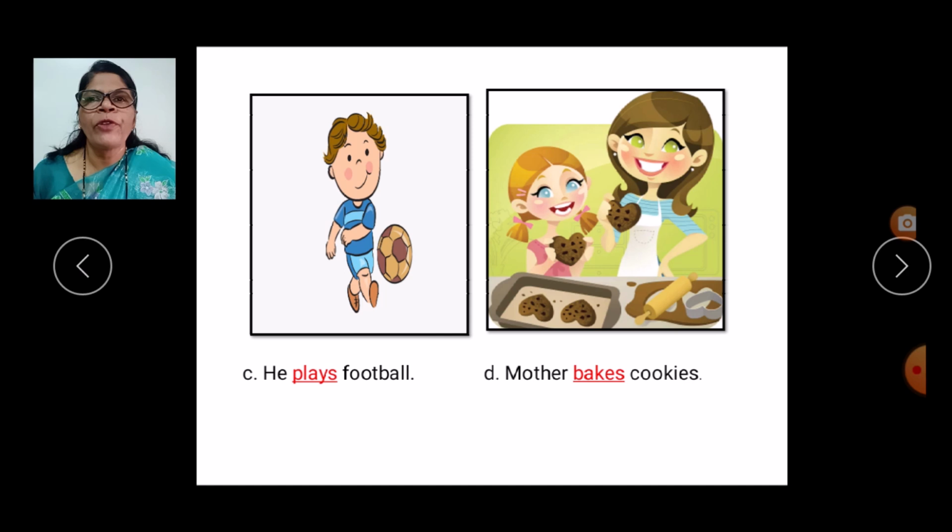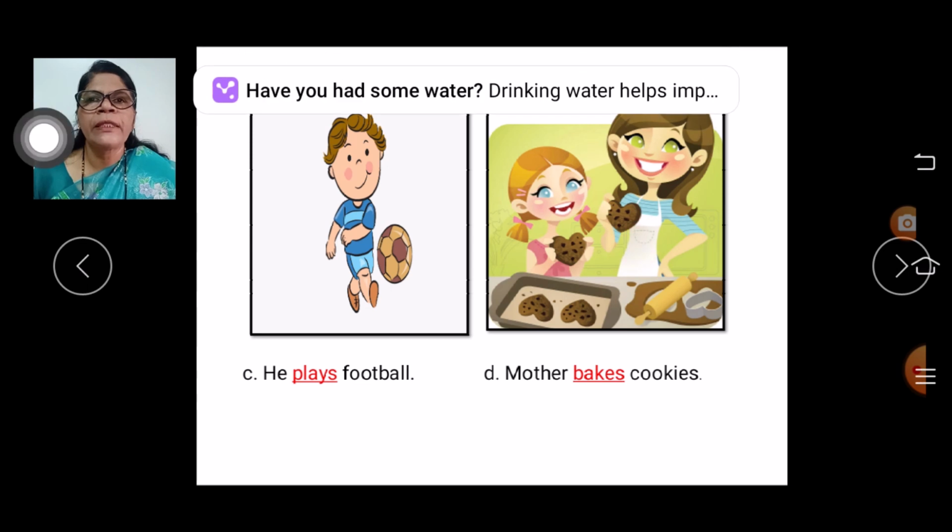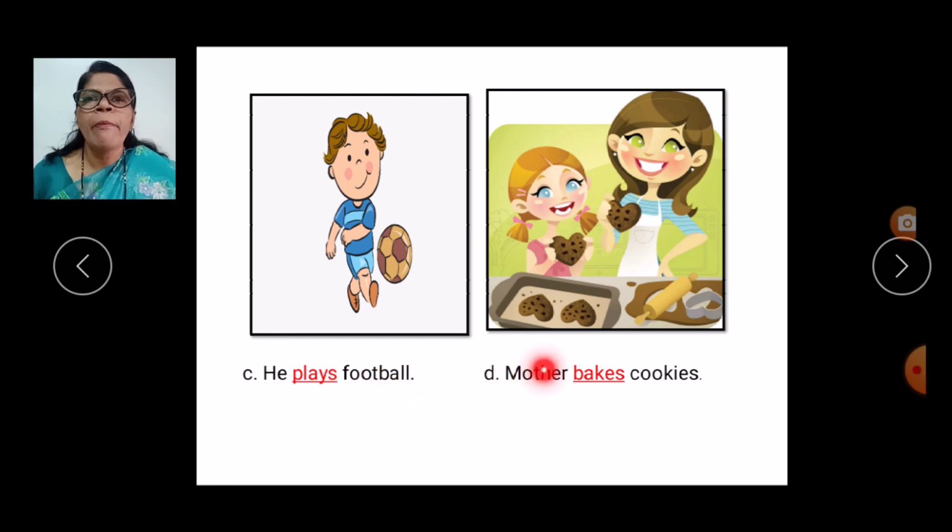In the next one, what we can see here, children? We can see boy. What is this boy doing? This boy is playing with the football. So here, what is the action here? Action word here? Plays. He plays football. In this picture, we can see mama. What is mama doing? What is mother doing? Mother is baking cookies. So bakes is the action. Mother bakes cookies. Again, once more. He plays football. Mother bakes cookies.